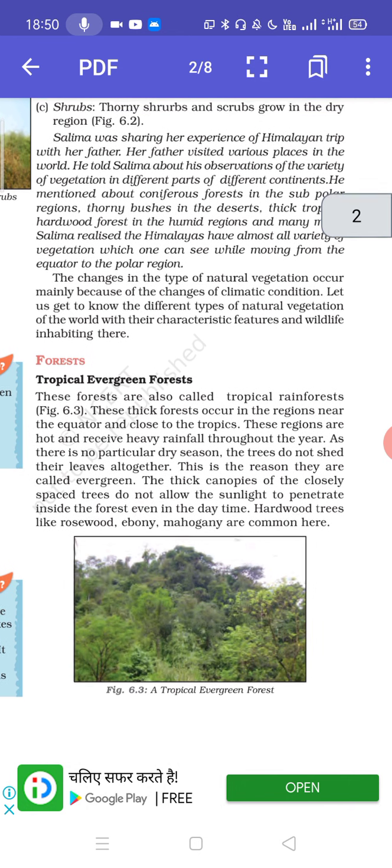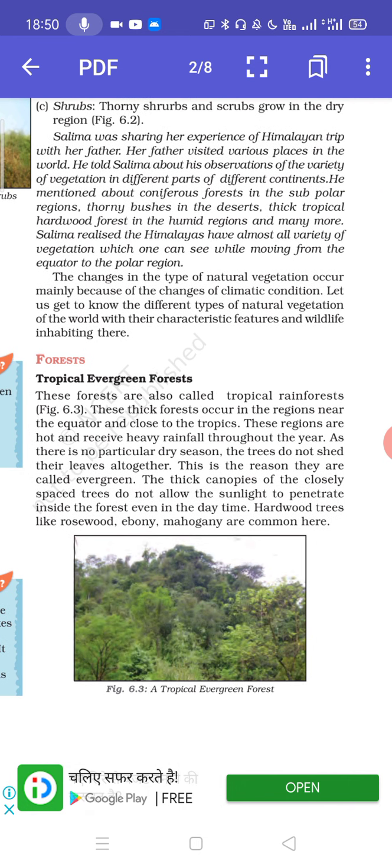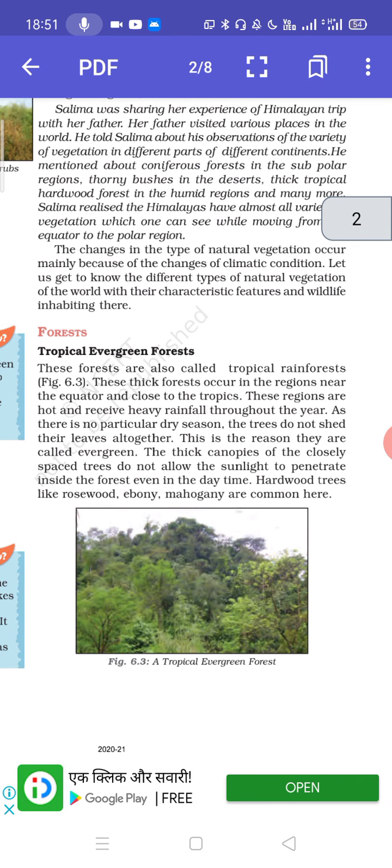So we have talked about tropical evergreen forest. With the name you can make out that since it is a rainforest, it must be receiving rains quite often. Evergreen means it is green throughout the year. They never shed their leaves, and it is found from 0 to 23.5 degree north and 0 to 23.5 degree south.